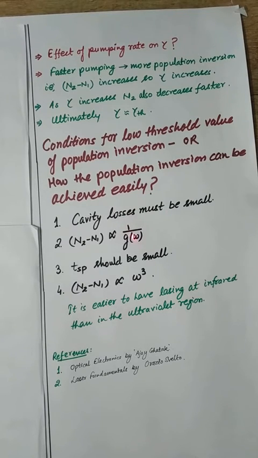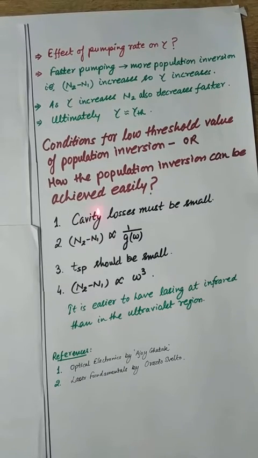That means you should have higher and higher reflectivity of the mirrors, and a perfect gain medium with almost zero diffraction effects and minimum scattering losses, etc. Then you can achieve the threshold value of N2 minus N1 easily.